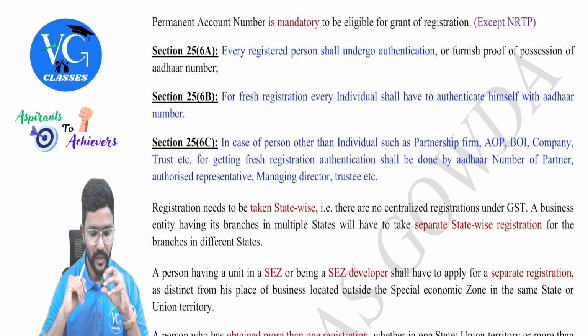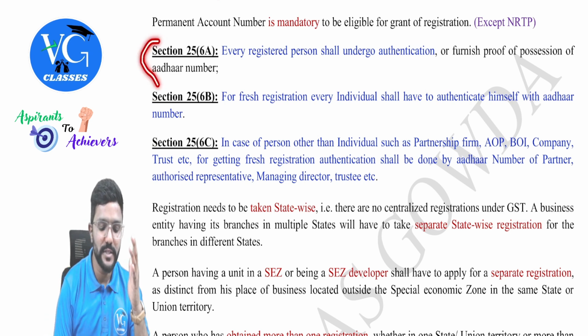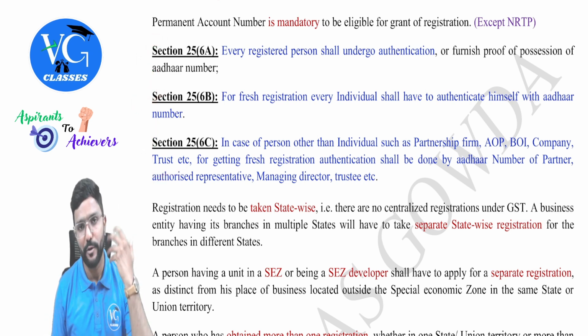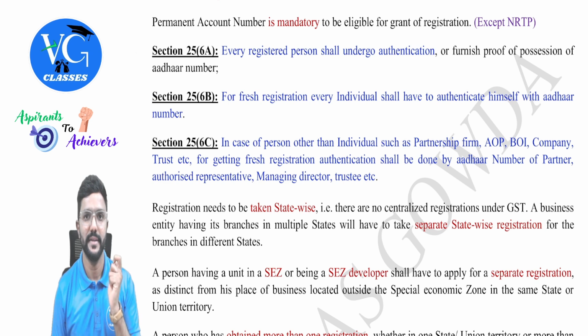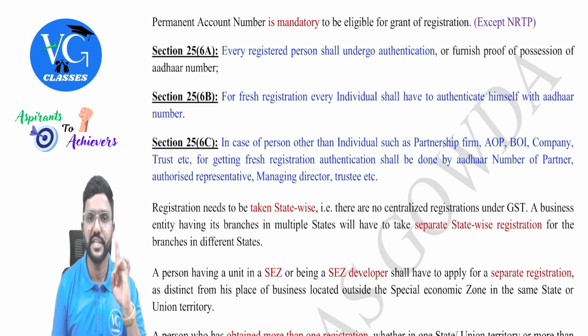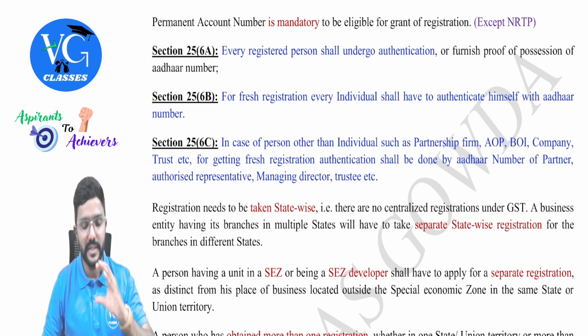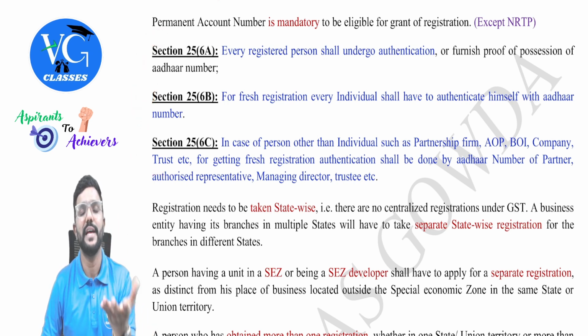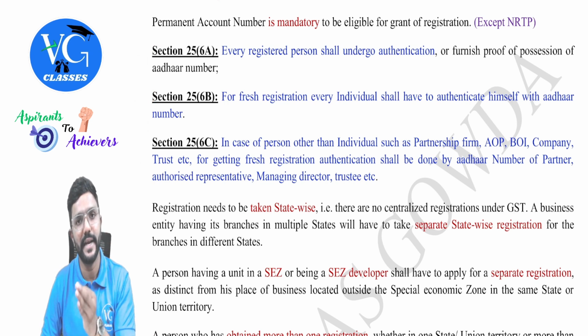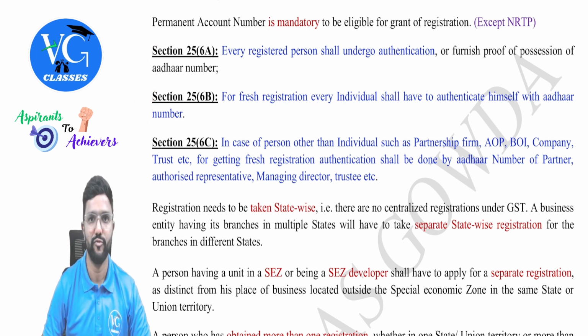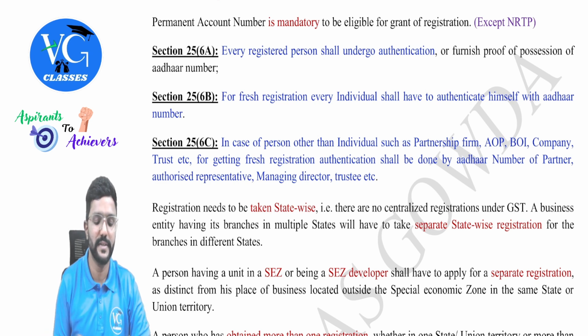Okay. Now, before these provisions were added, if any person had already obtained the registration, they have to get their Aadhaar authenticated. If not, their registration can be cancelled. Their registration can be considered as invalid. Whereas once this provision is introduced, any person freshly applying for registration has to get their Aadhaar authenticated at the time of registration itself. Got it? Yes. Let us see.